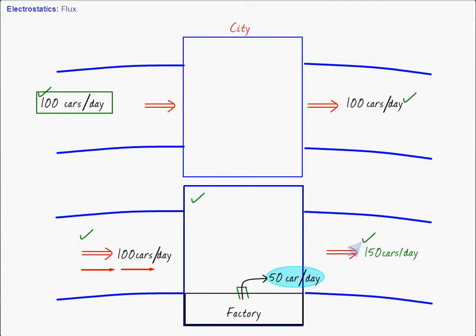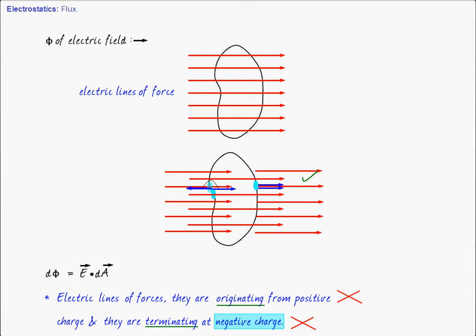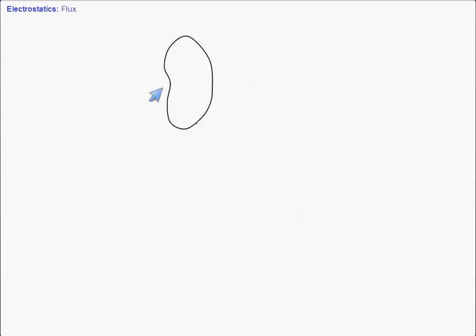Here also, if we have a positive charge inside, then the number of lines of force which are entering must be less than the number of lines of force which are leaving. The reason is quite simple, because we have a source of lines of force.